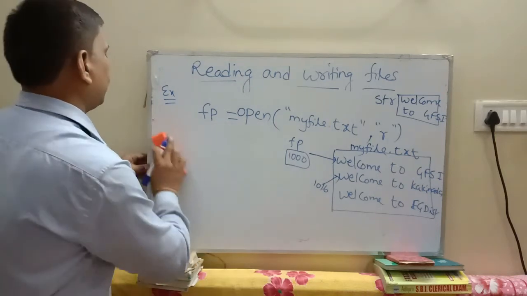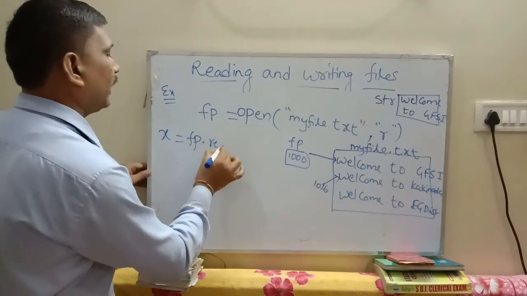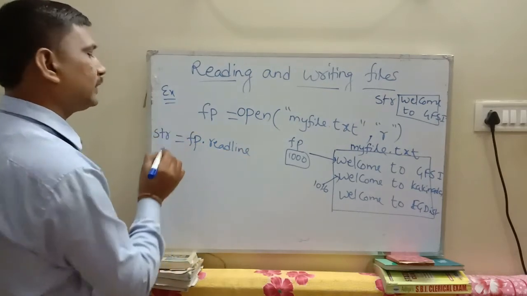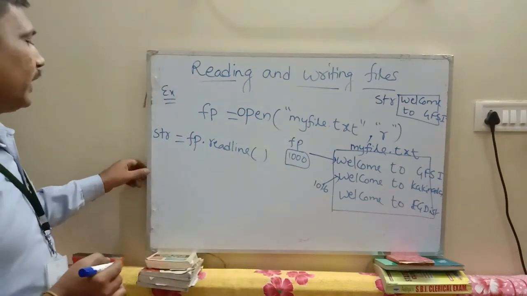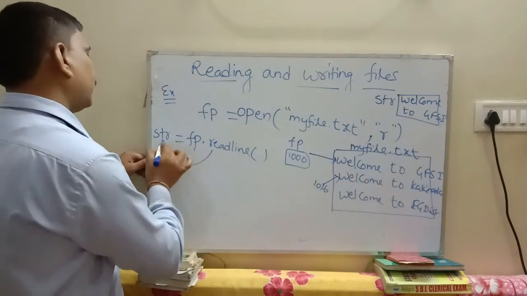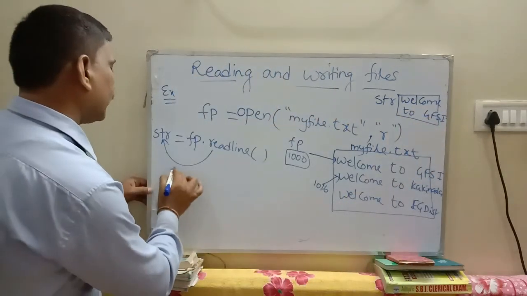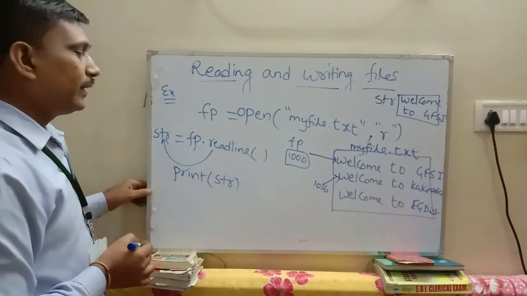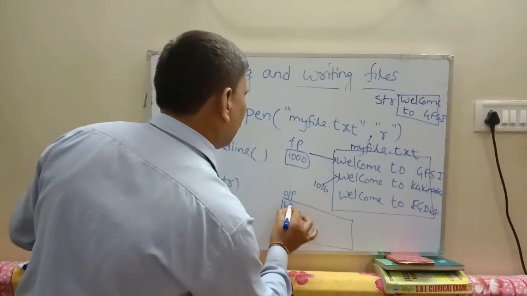Or we can use str: str is equal to fp dot readline method. See here, the first line, Welcome to GFSI, is stored in str. So str consists of Welcome to GFSI. Then you print str, and it displays on the output screen: Welcome to GFSI, the first line.